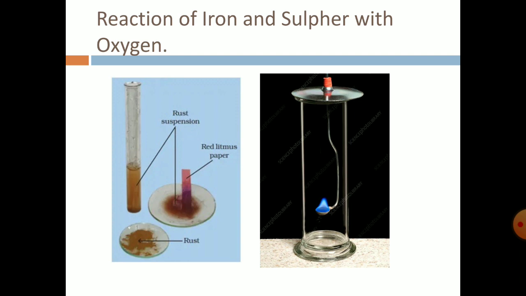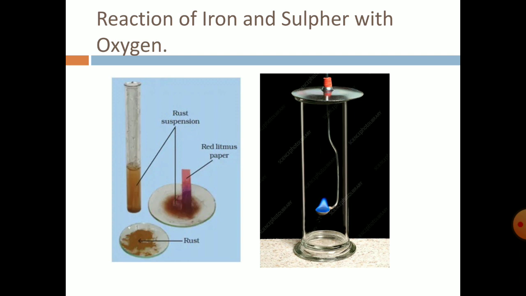So we took that rust and dissolved it in the test tube. Then a small sample is taken into the petri dish, and we add red litmus paper on that and see it turns blue. It's turning blue, but right now you cannot see that, but it is turning blue, right?